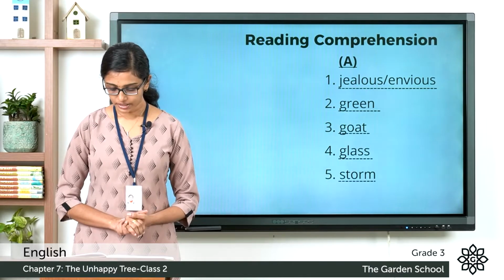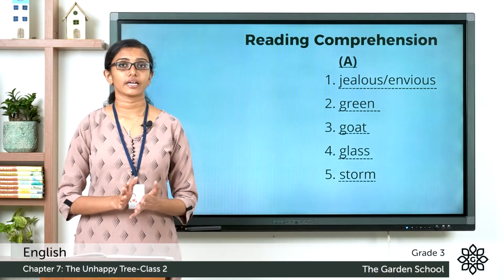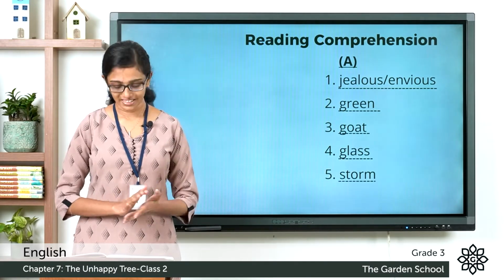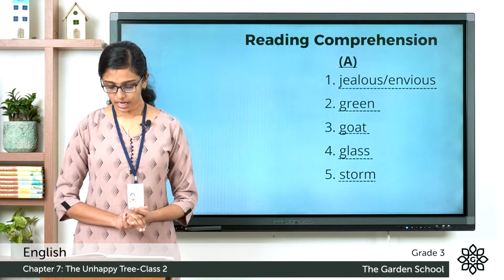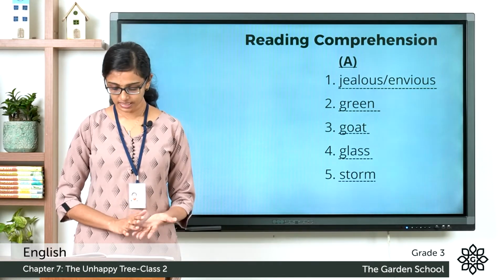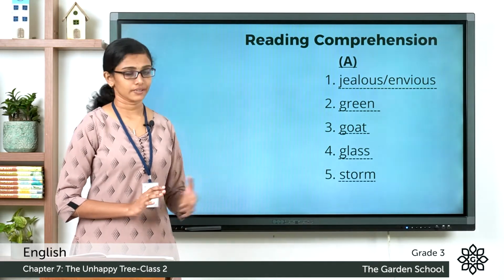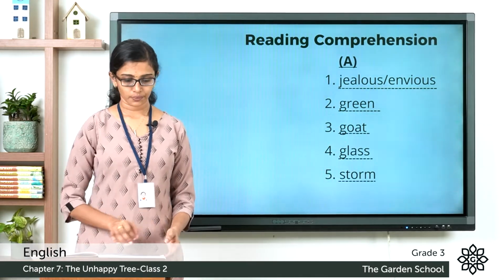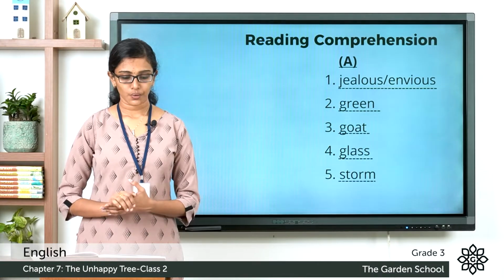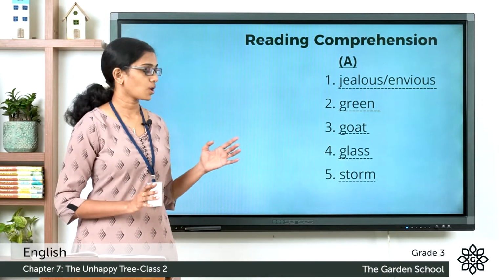Third one, a dash ate all its leaves. It ate all its leaves. The little tree asked for dash leaves as its second wish. Its second wish was to have glass leaves. Now the fifth one, the leaves broke in a storm.